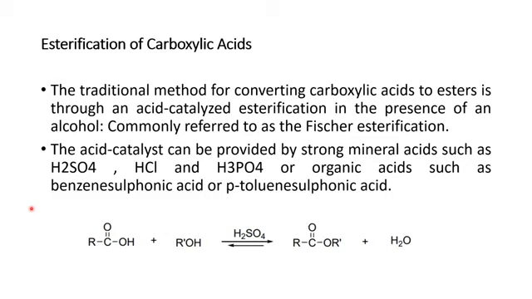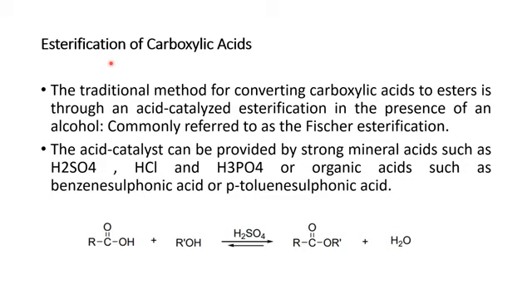Okay, here is the next reaction, which is esterification of carboxylic acid, one of the most famous. Before going ahead, you have to remember whenever alcohol reacts with acid, there is always formation of ester, and this process is named esterification. The traditional method of converting carboxylic acid to ester is acid catalyzed esterification.